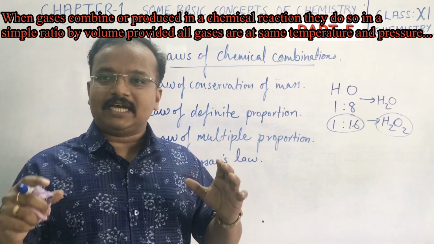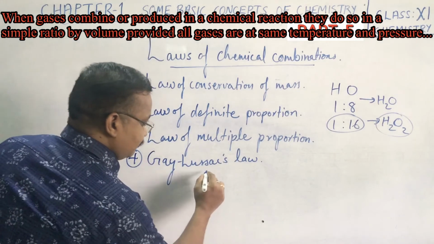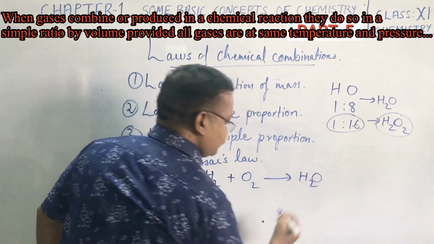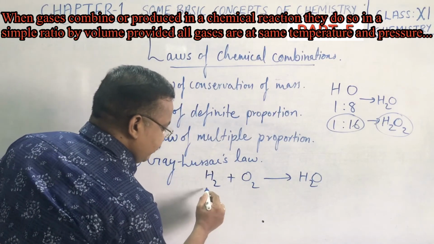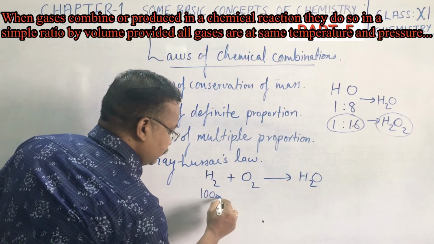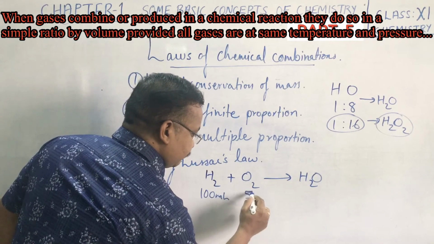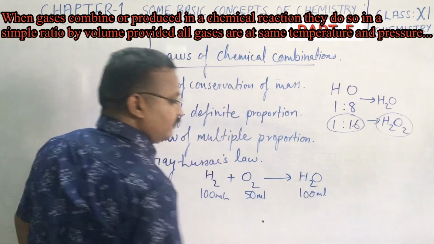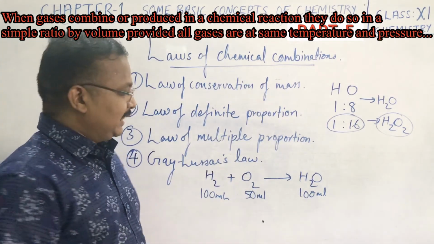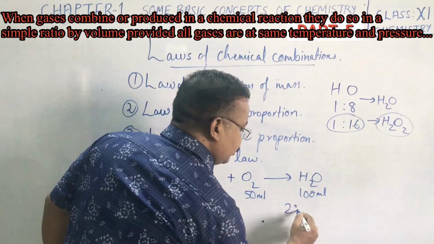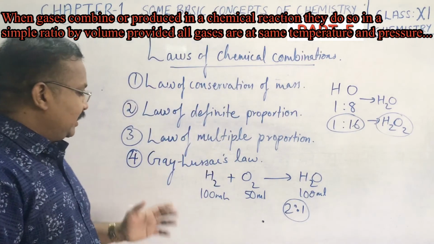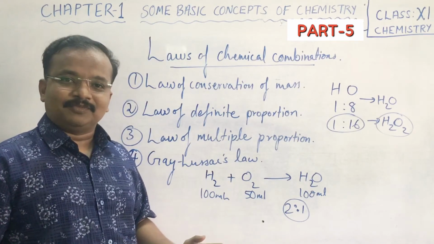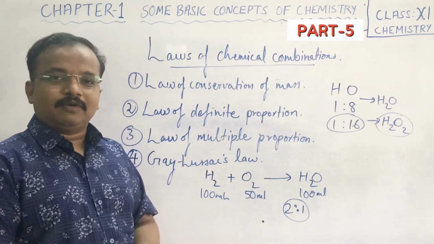That is, if hydrogen plus oxygen gives water vapor, suppose. Here, if you take 100 ml of hydrogen and 50 ml of oxygen, you will find that 100 ml of water vapor is produced. They will always be in the ratio of 2:1. This is what Gay-Lussac explains. This is called Gay-Lussac's law of gaseous volumes. Okay children, let's move on to the fifth one, Avogadro's law.